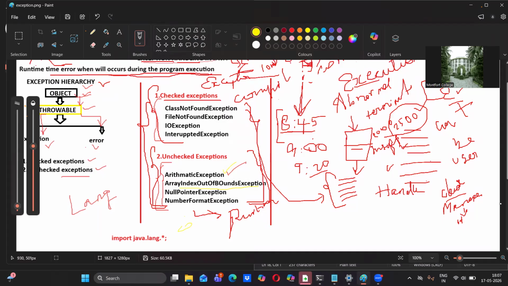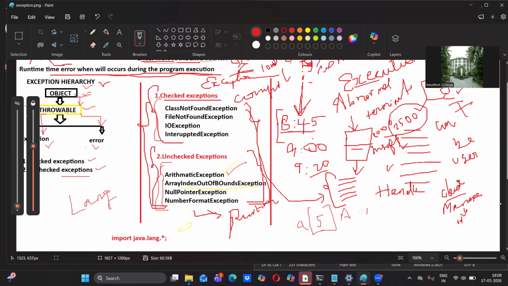Next, ArrayIndexOutOfBoundsException. ArrayIndexOutOfBoundsException means, when we declare an array for 5 elements, for example a of 5, and we try to insert elements more than 5, then this exception occurs.